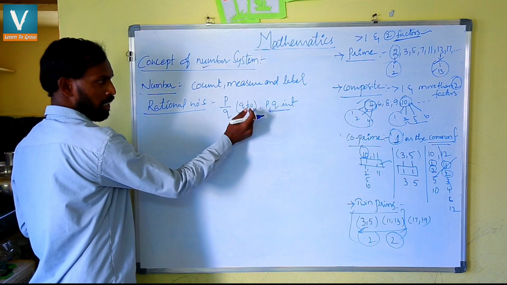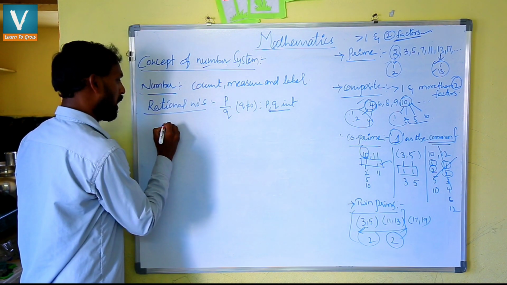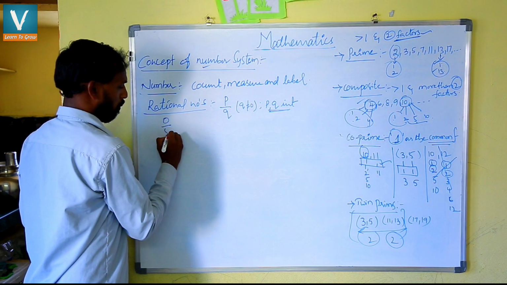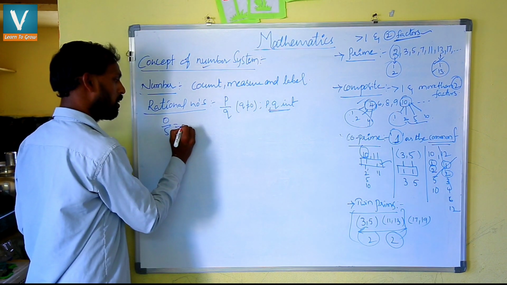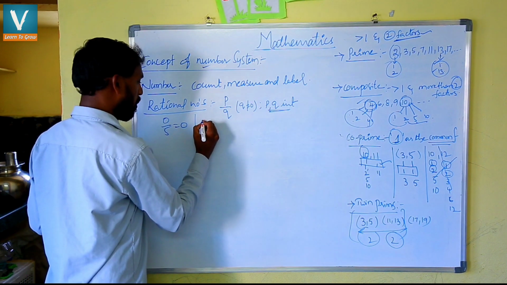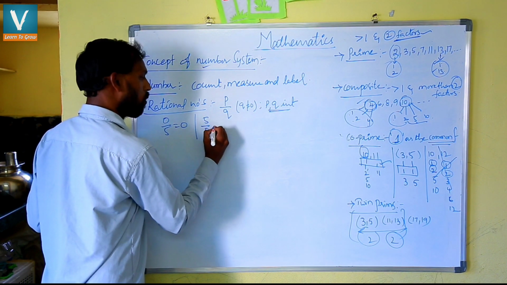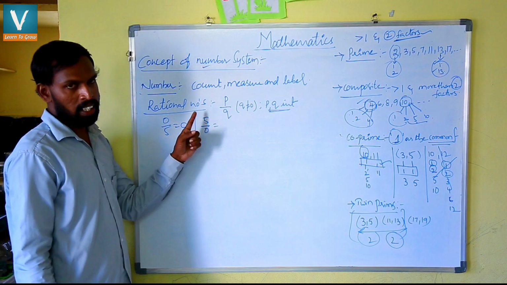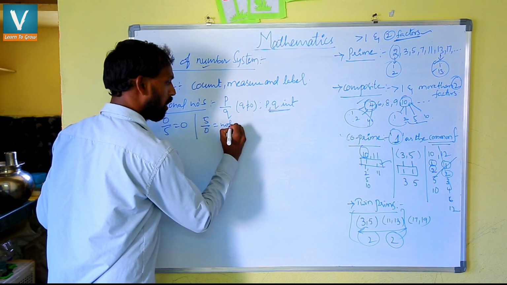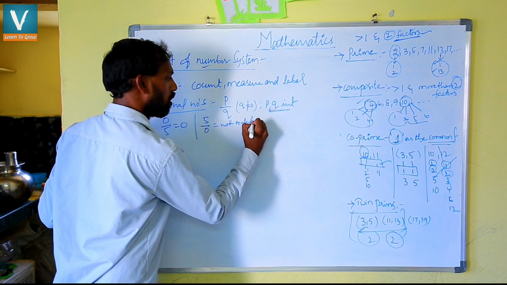So why q is not equal to 0, we'll see first here. Suppose I am taking a question as 0 by 5. What is the answer here? 0, because 5 zeros are 0. If you take the reverse of this, what will happen then? 5 by 0. 0 into 5 doesn't exist, because 0 into something is 0 only. So it is not defined.